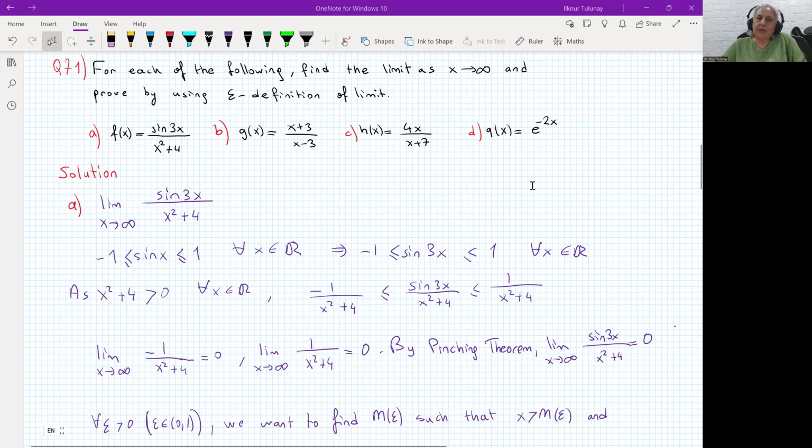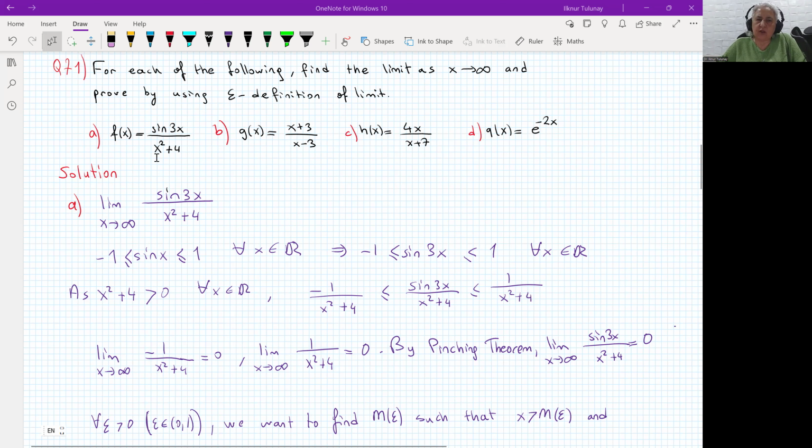Hello, everybody. I would like to go through the solution of question 71 in the calculus section of the course MATH1151 at the University of New South Wales. For each of the following, we would like to find the limit as x goes to infinity, and then prove this by using the epsilon definition of the limit.